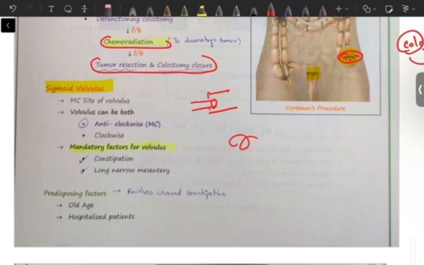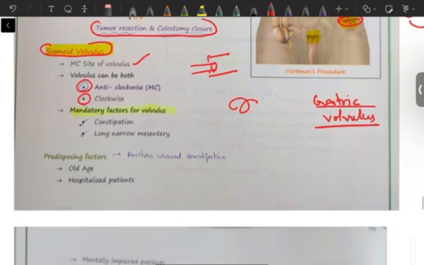One segment will rotate on its own, just like gastric volvulus we had discussed. It will be rotating on its own, and this will lead to ischemia, and it can go for necrosis. Similarly, if the sigmoid colon rotates on itself and it leads to obstruction of blood flow, that is called sigmoid volvulus. Sigmoid is the most common site of volvulus in the large bowel. It can be anticlockwise or clockwise. The mandatory factors are constipation and a long, narrow mesentery.